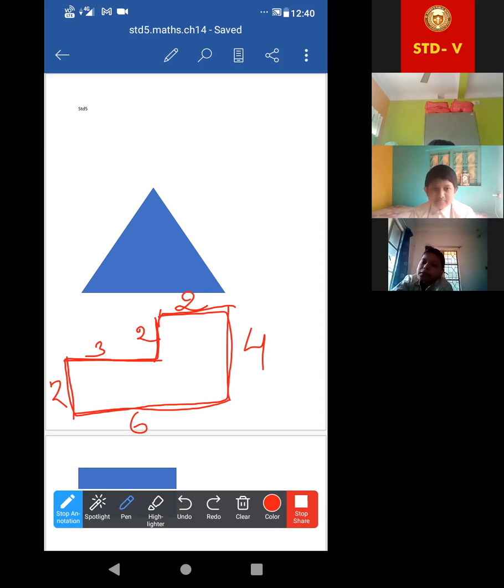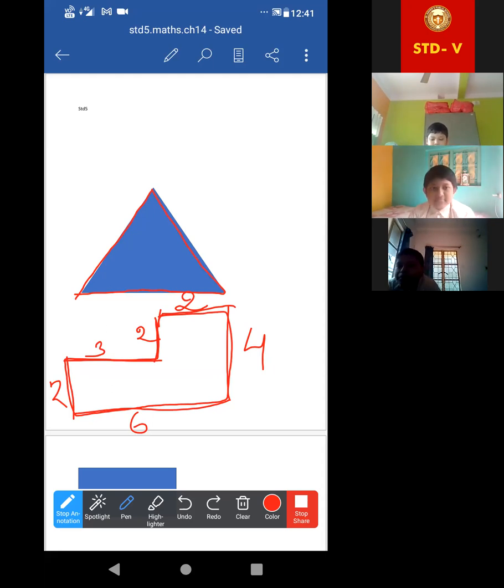Okay, all the students shake your head or you can say yes. Now look at this. For a triangle, here it is given, a triangle. So what will be its perimeter, this boundary length, yes or no? The red line I have marked, that red line is the perimeter of the triangle too.